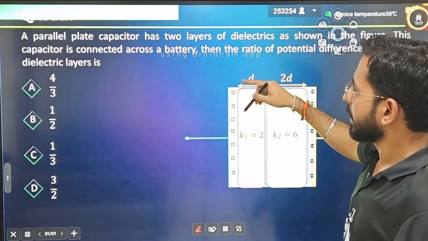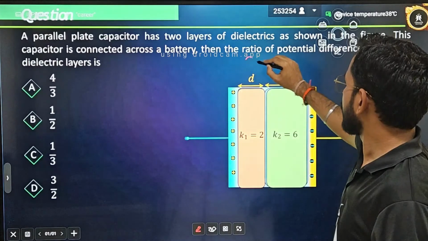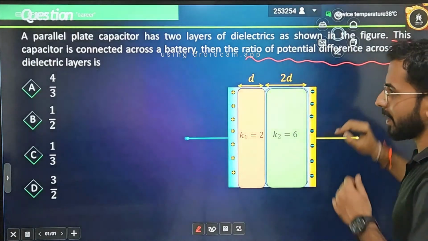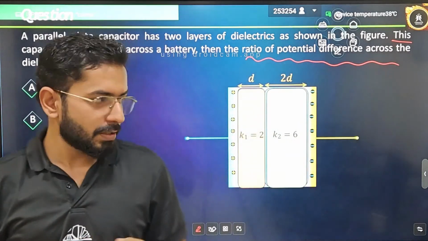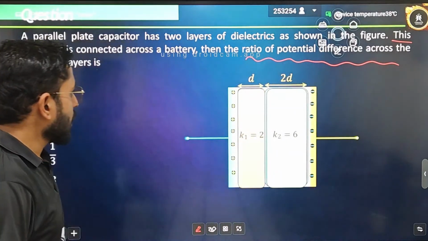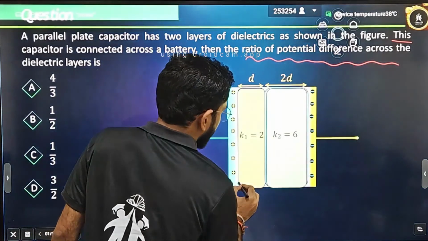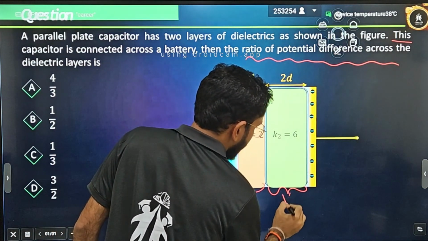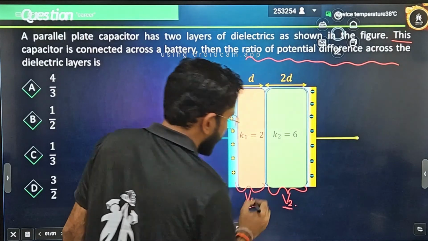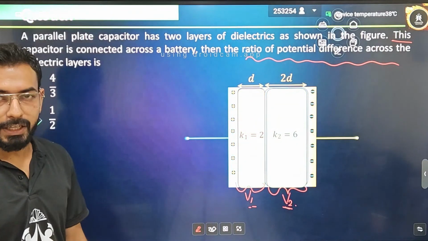This capacitor is connected across a battery. Then the ratio of potential difference across the dielectric layers is... What will be the ratio of potential difference across the dielectric layers? That means, let's suppose the potential difference is V1 for this, and let's suppose the potential difference is V2 for this. And what I have to do is take the ratio.